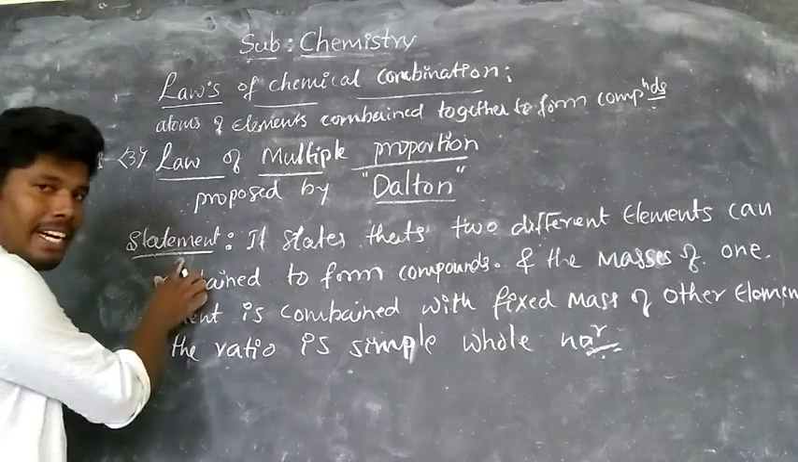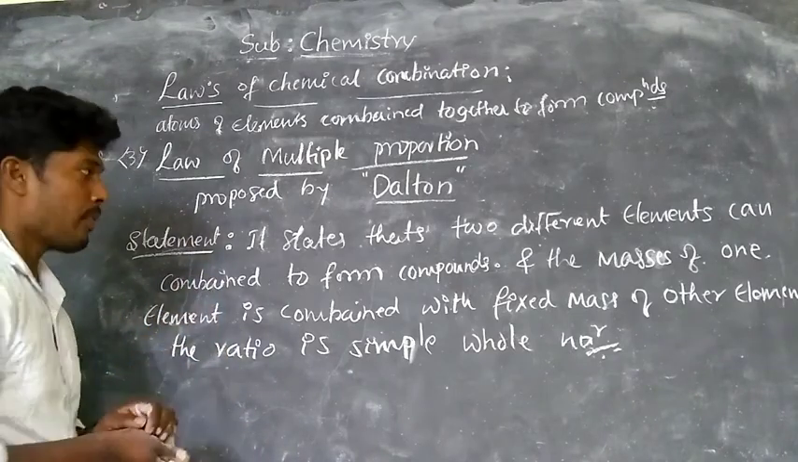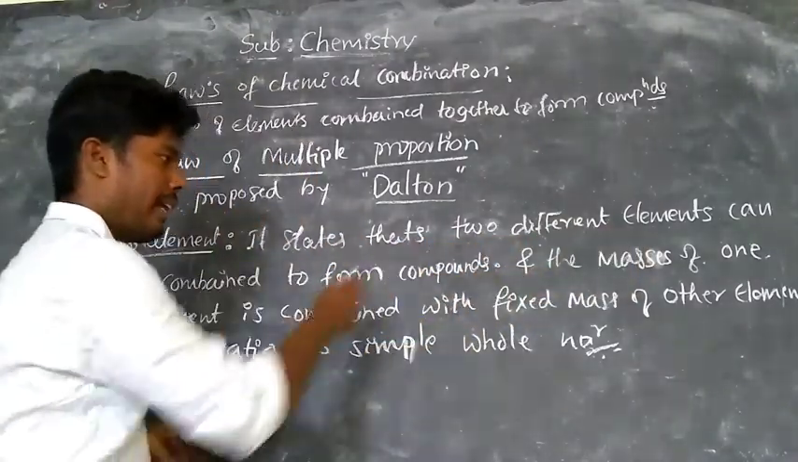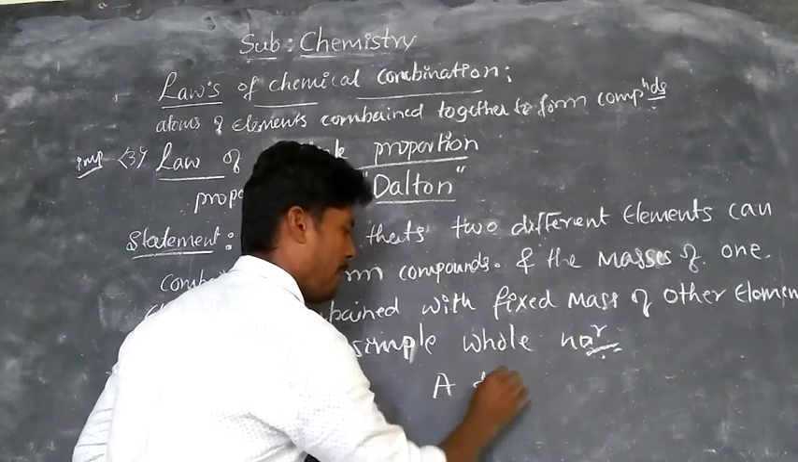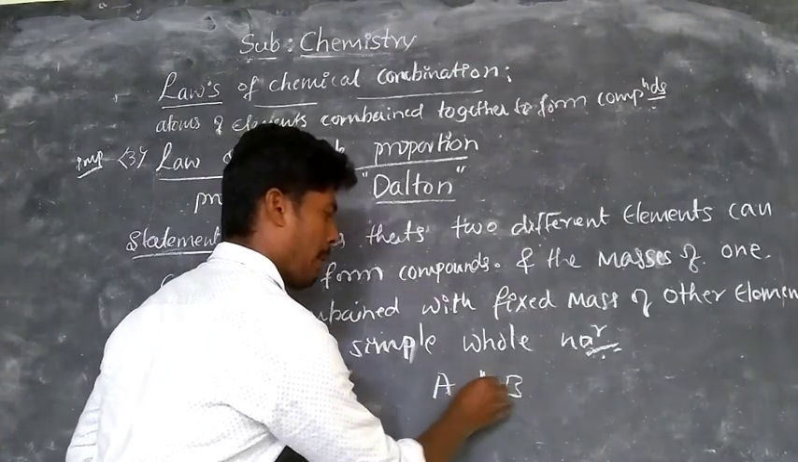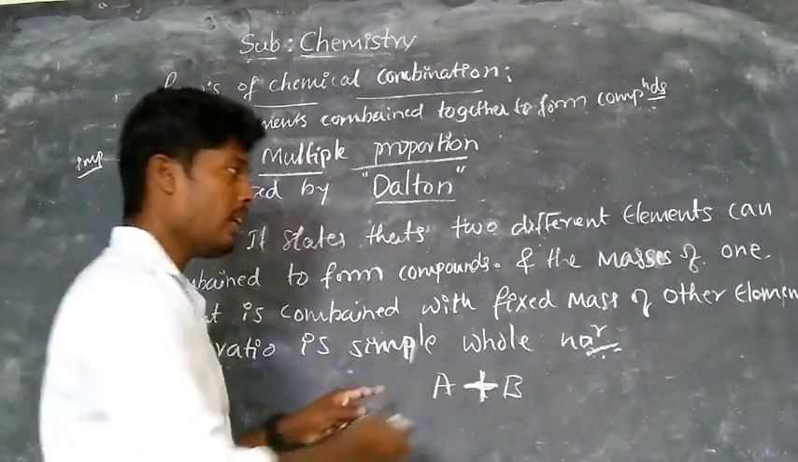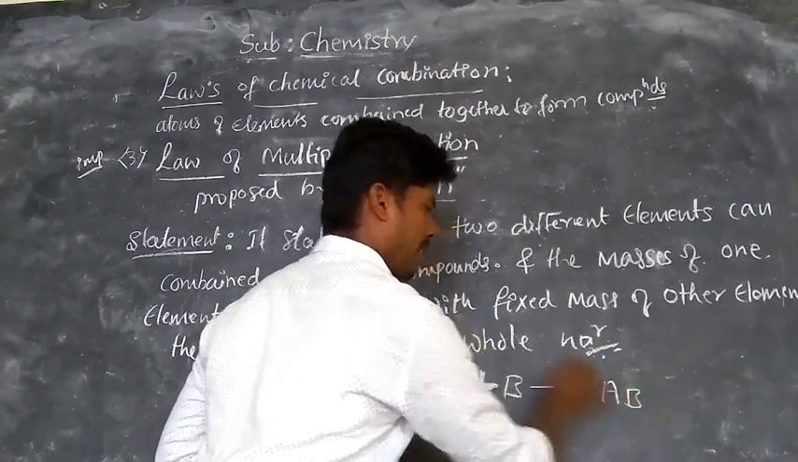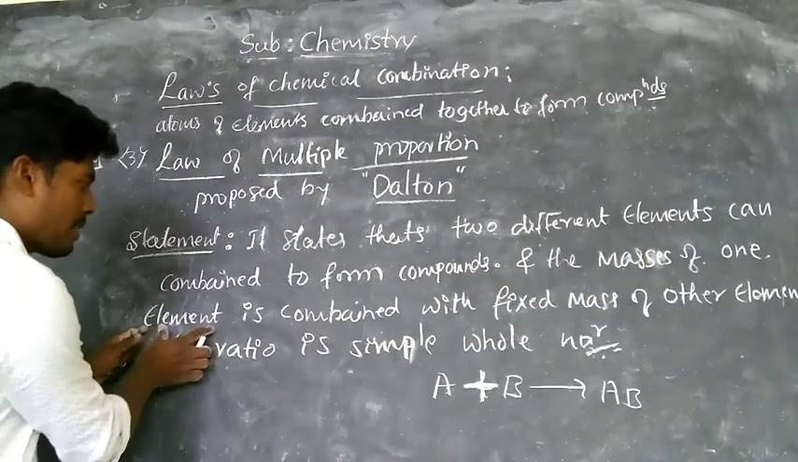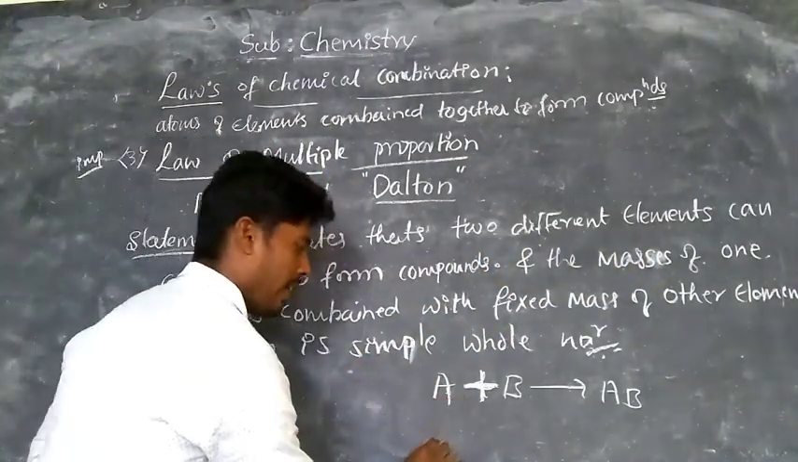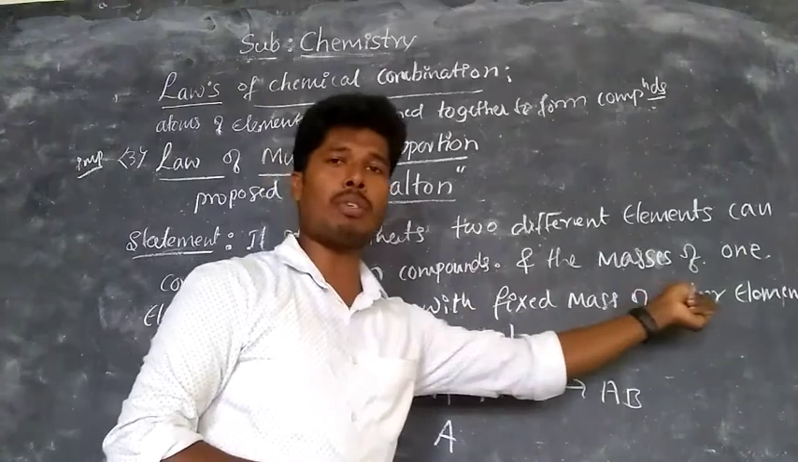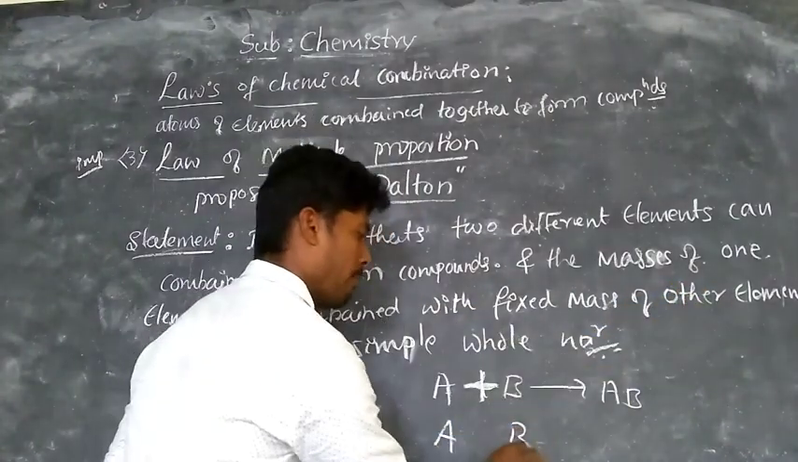Here observe, it states something very simple. Two different elements can combine. Let's take two different elements A and B. These two are combined together to form a compound AB. Then the masses of one element, let's take A, are combined with the fixed mass of another element, let's take B. This is the fixed mass.